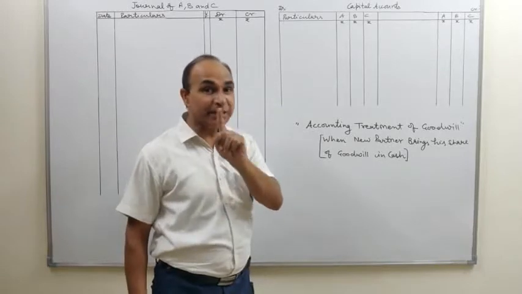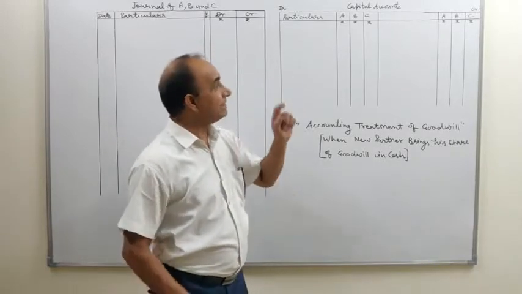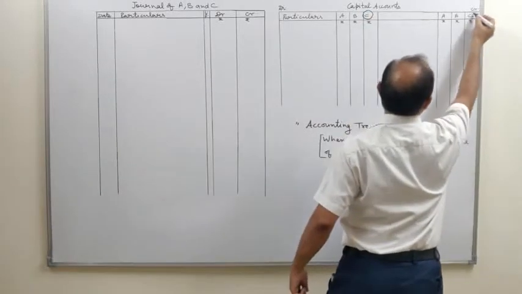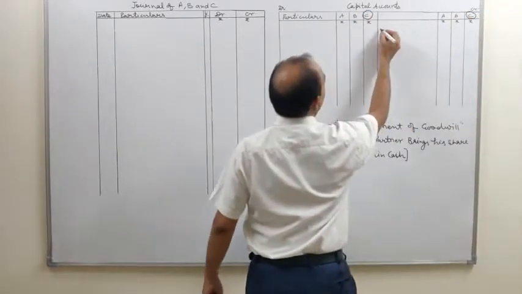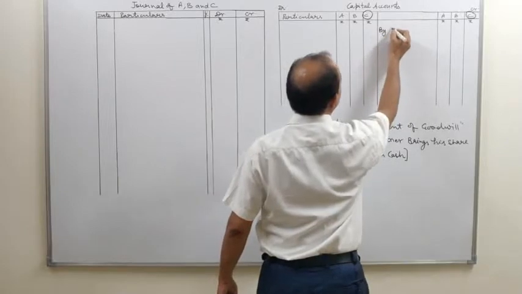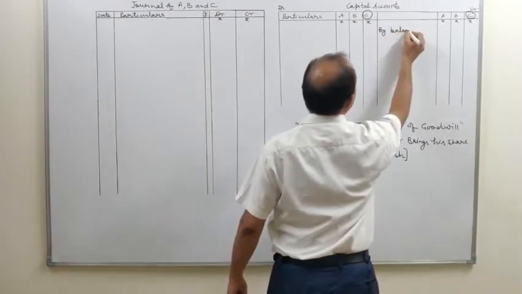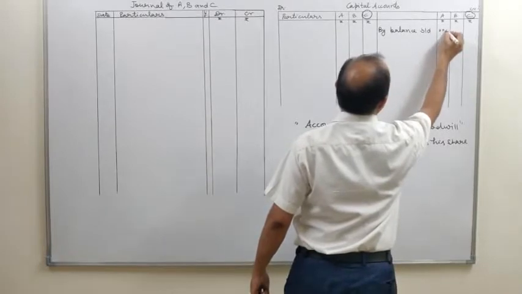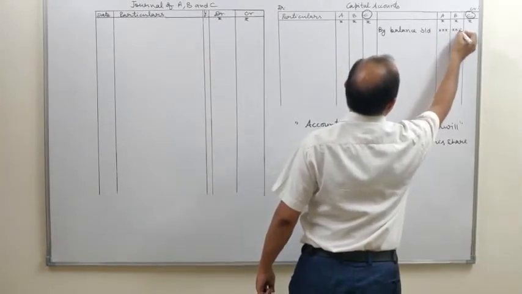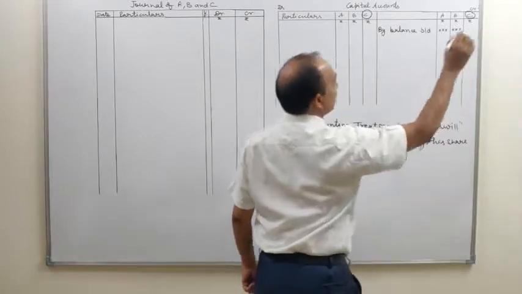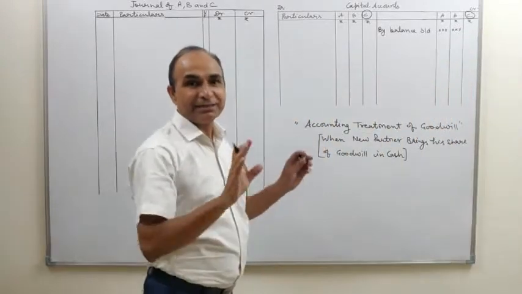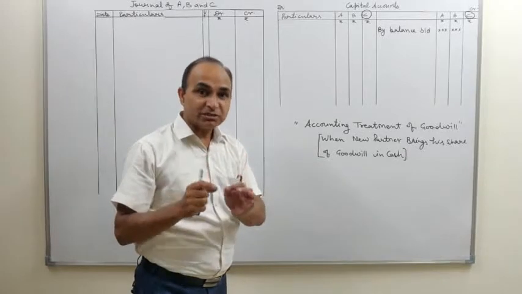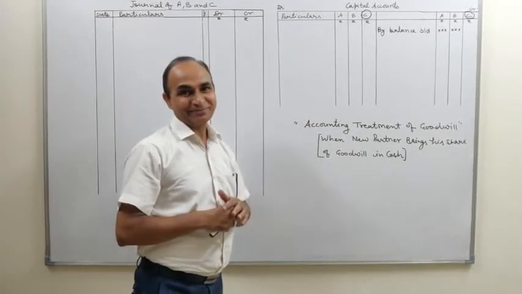Imagine A and B are the old partners and C is the new partner. Just think, C is the new partner. So firstly, we open the capital account by balance brought down. We will write the amount in A's column and B's column, and C's column is left blank, nothing there, because there is no opening balance of C. C is just a new partner.